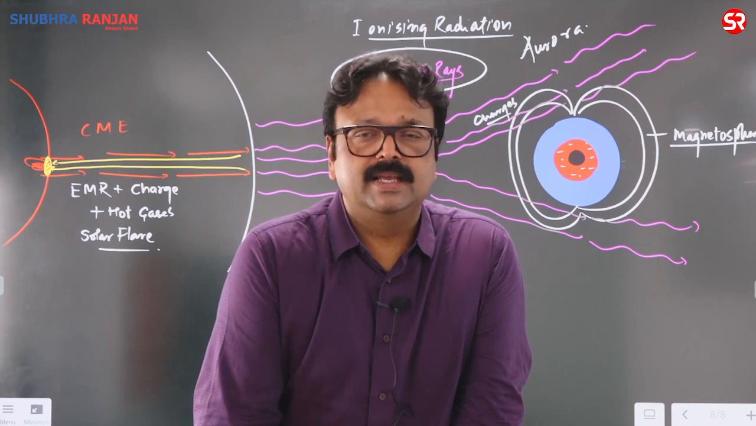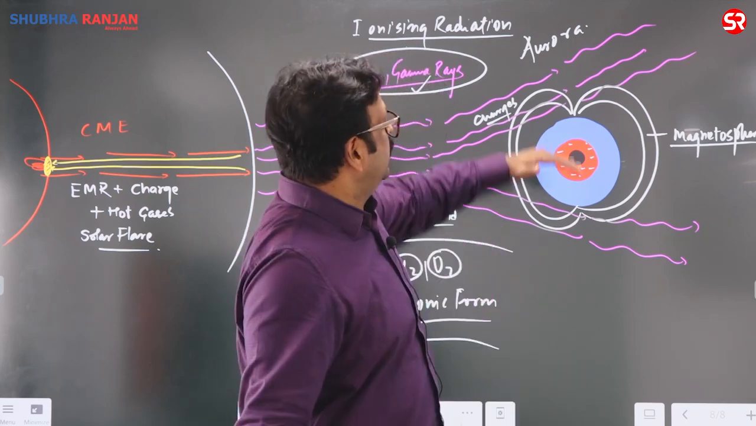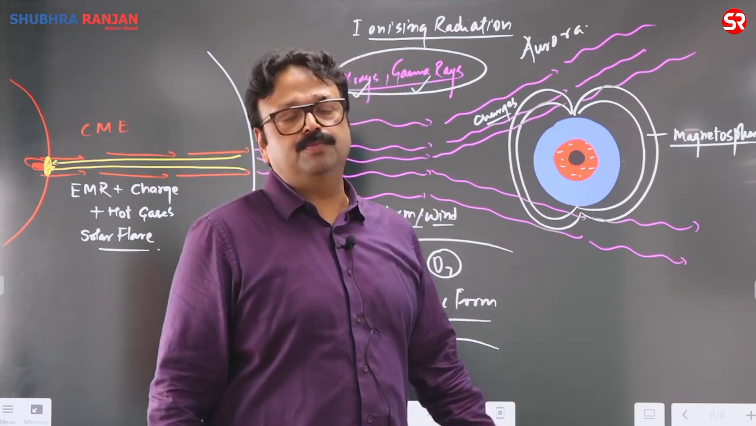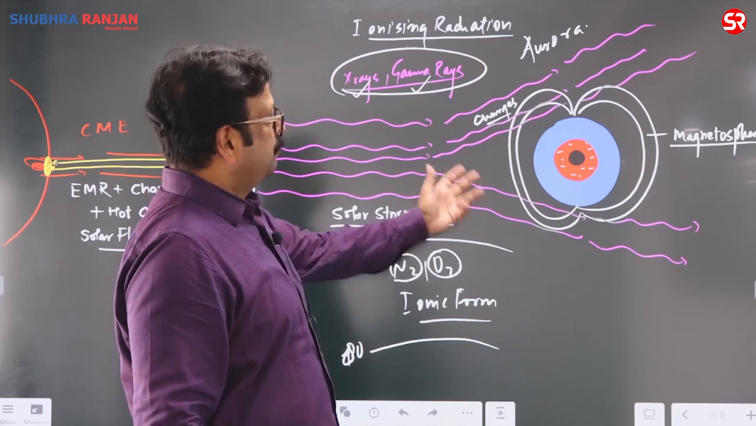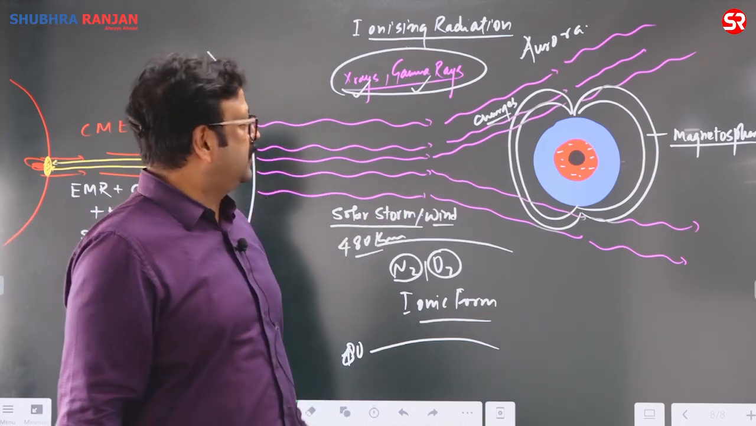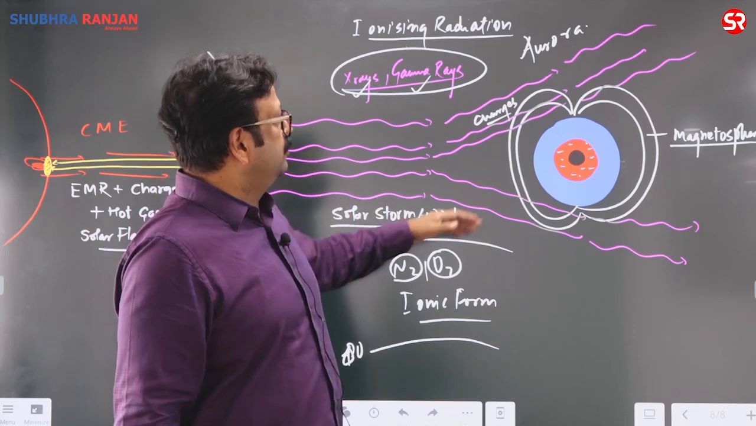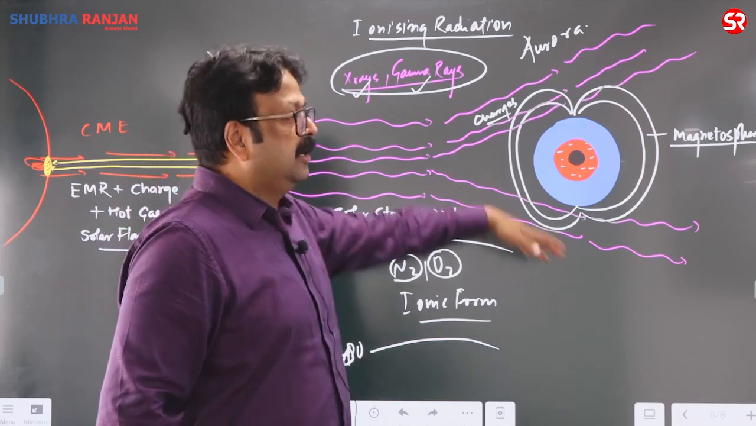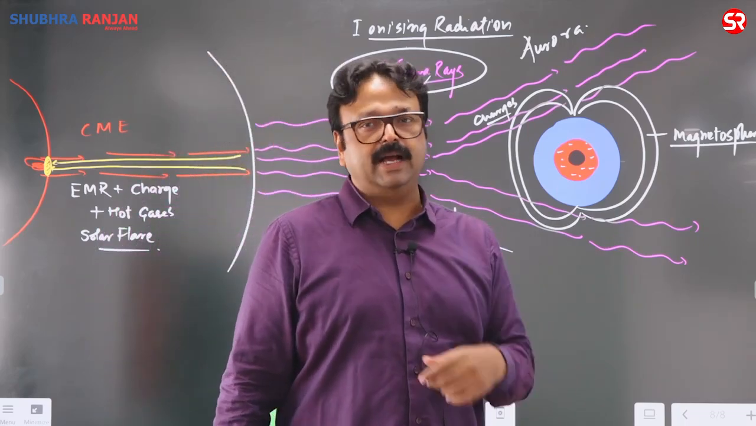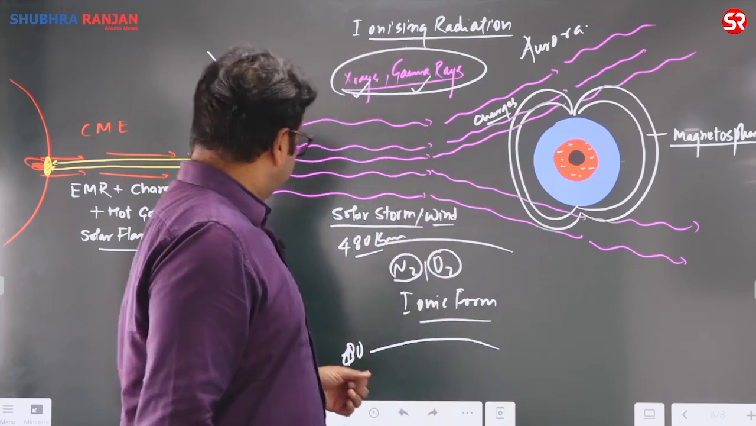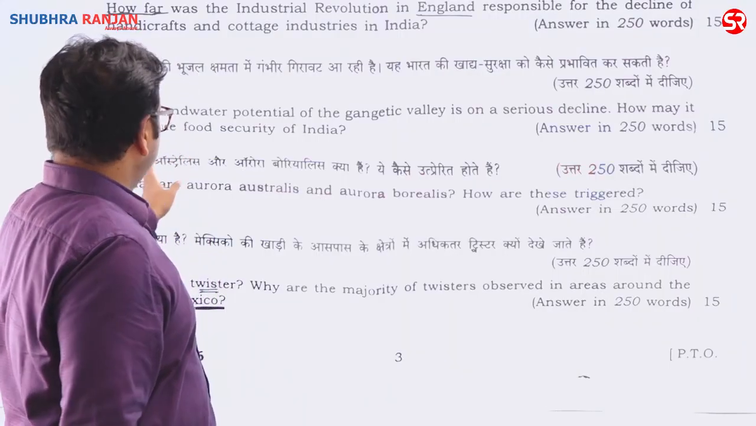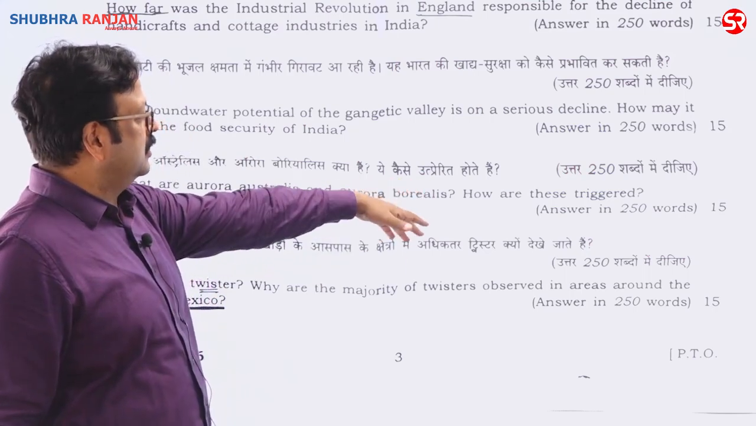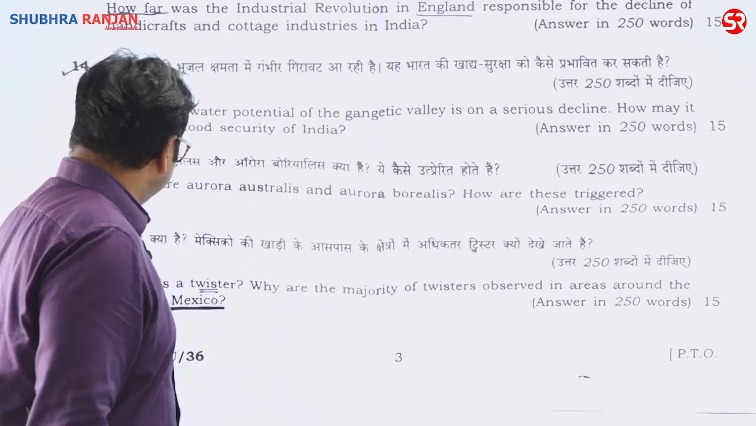Aurora borealis and aurora australis. Aurora borealis is in the north, the North Pole, and aurora australis is at the South Pole. So this is what aurora is: a polar light generated because of charge-charge interaction brought by the solar storms and the ions or charges of the ionosphere. It cannot be seen in lower latitudes. It can be seen in mid as well as higher latitudes at night. These are polar lights. So what are aurora australis and borealis? How are they triggered, how are they formed? I discussed the entire process.